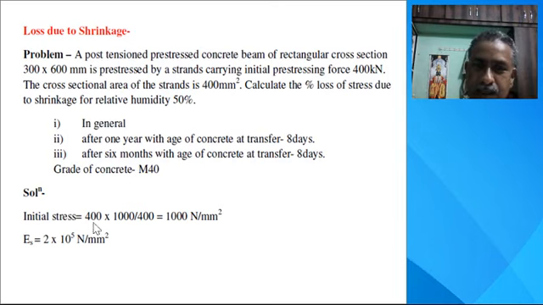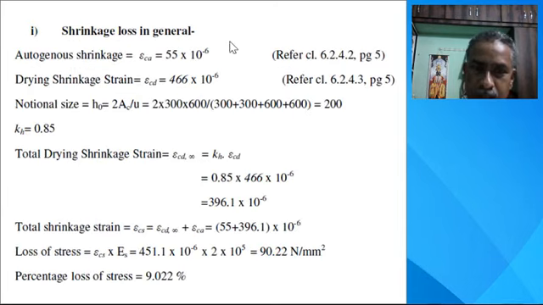Initial stress. What we know: pre-stressing force 400 kilonewton and the area of cross section is 400 mm square. So 400 kilonewton converted into Newton, divided by 400 mm square, is 1000 Newton per mm square. This is the initial pre-stress. All wires are stretched up to 1000 Newton per mm square. Modulus of elasticity of steel is 2 into 10 raised to the power 5 Newton per mm square as per IS 1343.